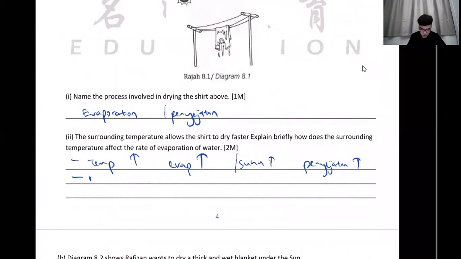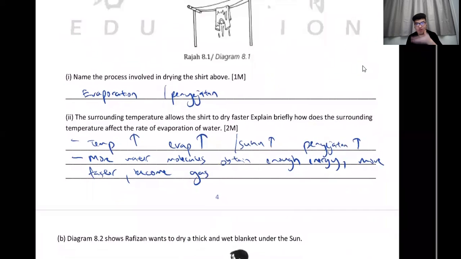Why? Because more water molecules obtain enough energy, so they will vibrate and move faster. And then they will become gas. This one you learned in Form 1, right? From liquid to gas, particles move faster and further.